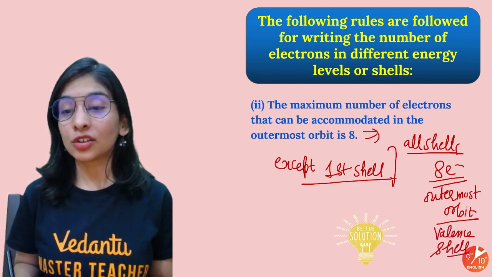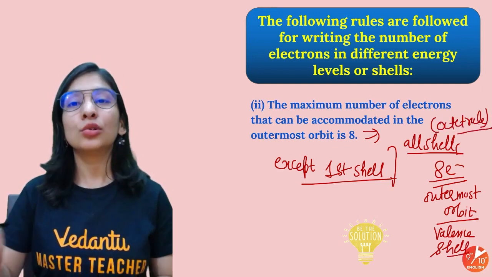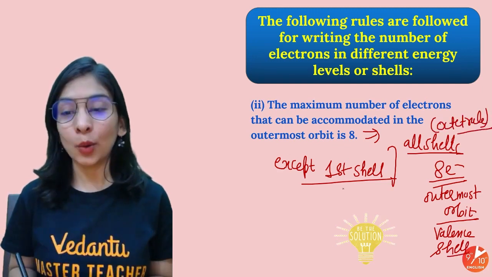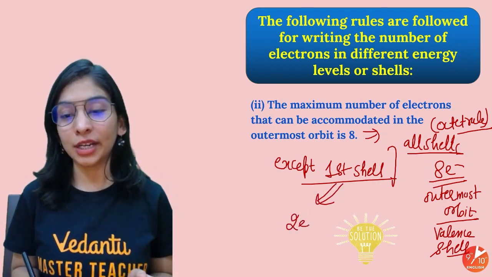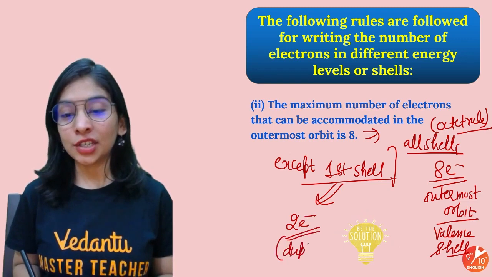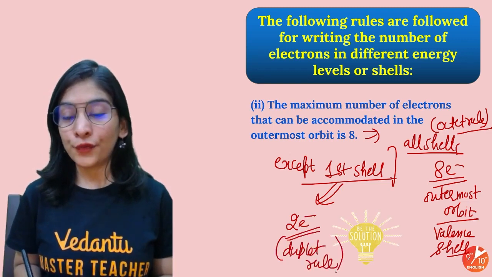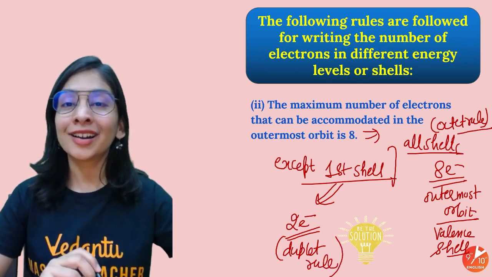So this rule is called the octet rule. Why except the first shell? Because the first shell has a capacity of just 2 electrons and we can't put more than 2. So for the first shell there is a duplet rule. Except the first shell, all the orbits will follow the octet rule.